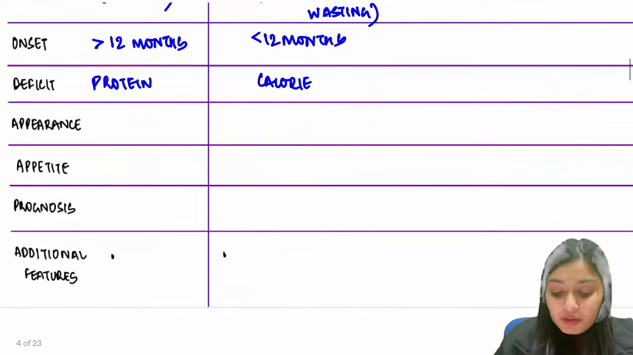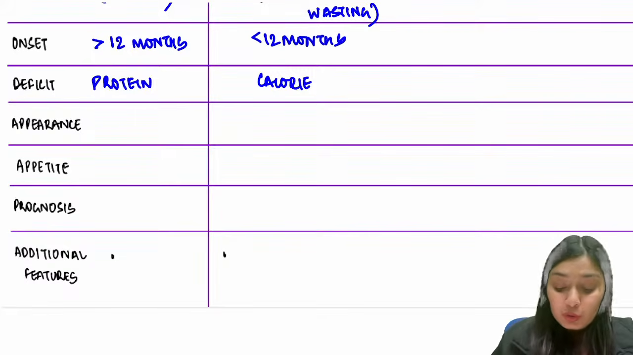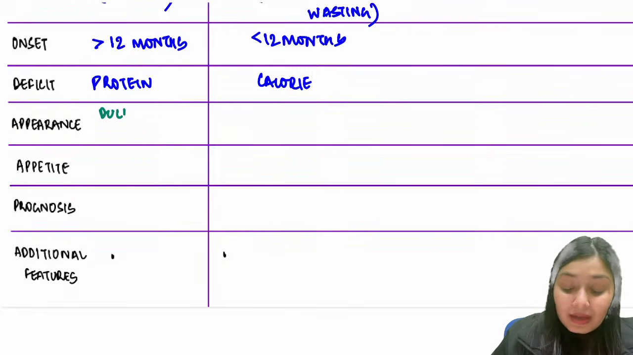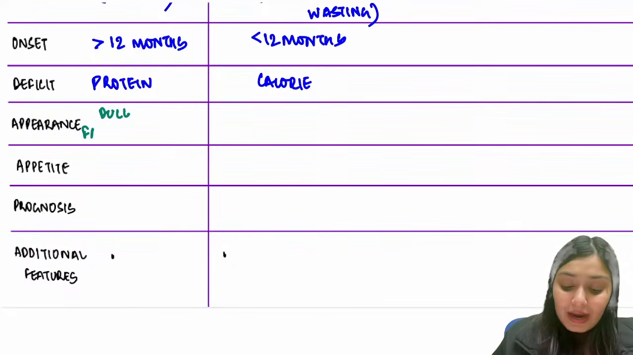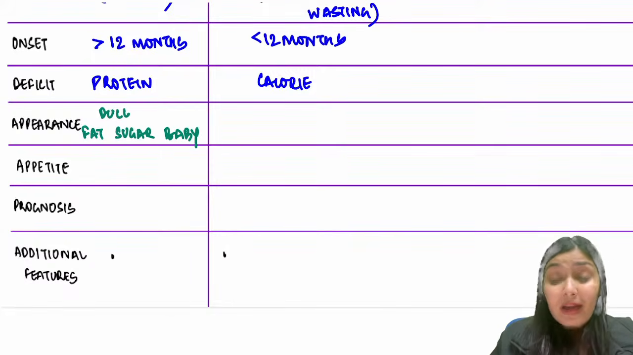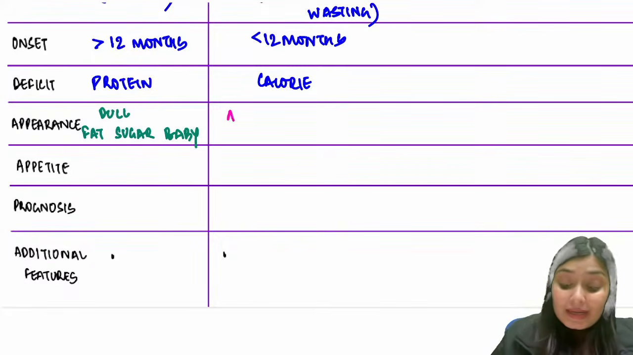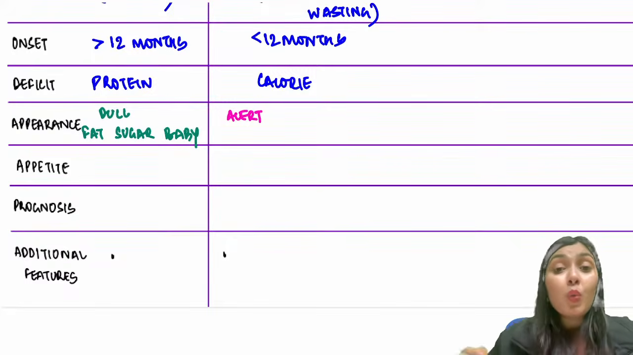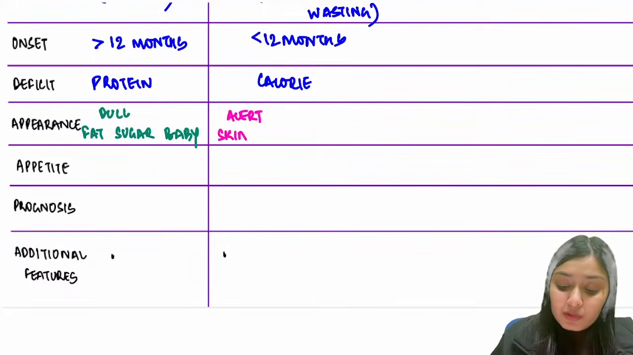Now coming to the appearance, you can very well tell what the appearance was in the Kwashiorkor baby. Edematous, chubby baby, looking very dull to you. So general appearance is very dull and this baby is looking overall very chubby. It is called a fat sugar baby. On the other hand, the Marasmus child was very alert, sitting. So this child is alert. And how was the child looking? Skin and bones. So this is known as the skin and bones baby.